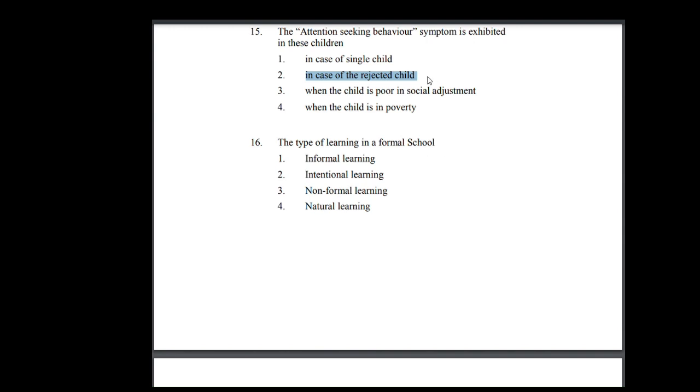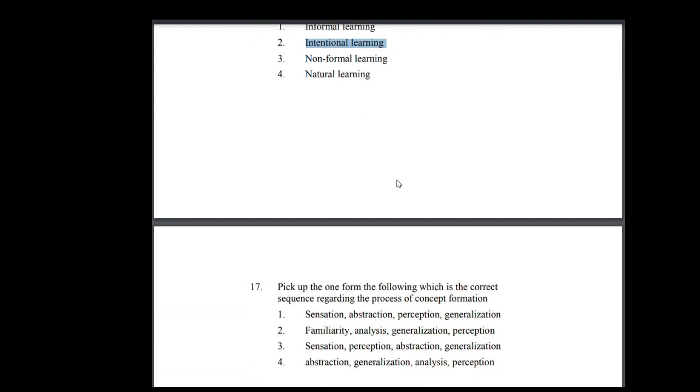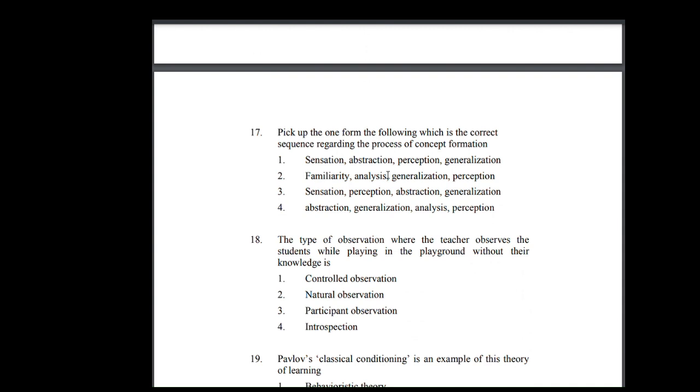16. The type of learning in a formal school: 1. Informal learning 2. Intentional learning 3. Non-formal learning 4. Natural learning. Option 2 is the correct answer. 17. Pick the one from the following which is the correct sequence regarding the process of concept formation. 1. Sensation, abstraction, perception, generalization. 2. Familiarity, analysis, generalization, perception. 3. Sensation, perception, abstraction, generalization. 4. Abstraction, generalization, analysis, perception. Option 3 is the correct answer.